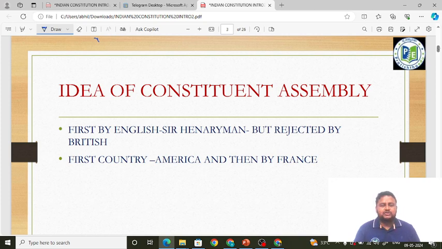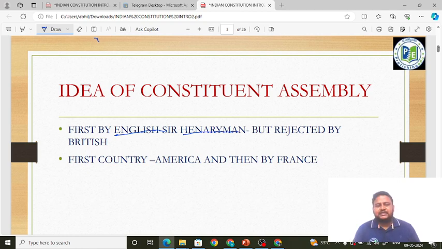The idea of a Constituent Assembly was first given by an Englishman. His name was Sir Henry Maine. Very important, friends, this has been asked in the SSC MTS exam. Whether this idea was accepted by the British? No, this idea was not accepted by the British. It was rejected by the British.